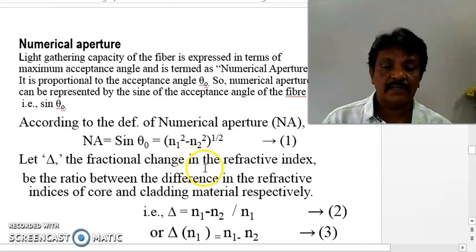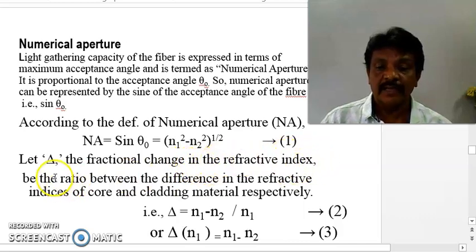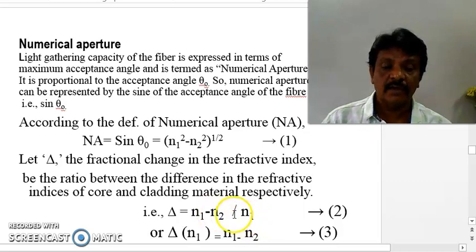Let delta be the fractional change of refractive index, that is, delta is nothing but (n1 minus n2) by n1. The difference of refractive index of core and cladding, relative to the refractive index of the core, is called the fractional change in refractive index. And this value can be substituted in the above equation instead of n1 minus n2 as delta n1.